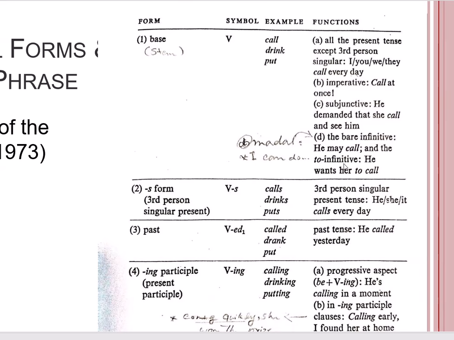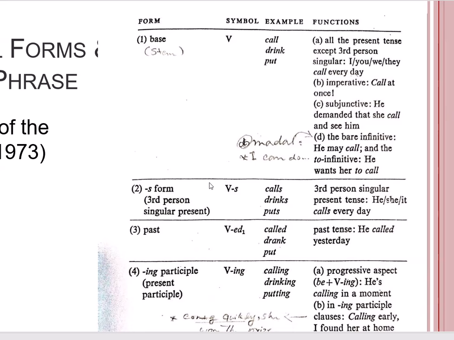When we say bare infinitive, it means that the verb is in the base form with no to preceding the verb. While with the to infinitive form of the verb, there is this particle to, that precedes the verb. Let's take the example: he wants her to call. To call. So we have to infinitive followed by a base form of the verb.